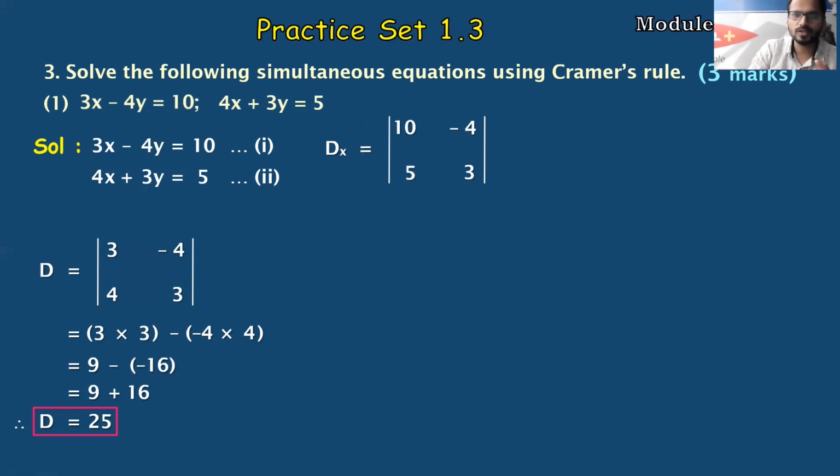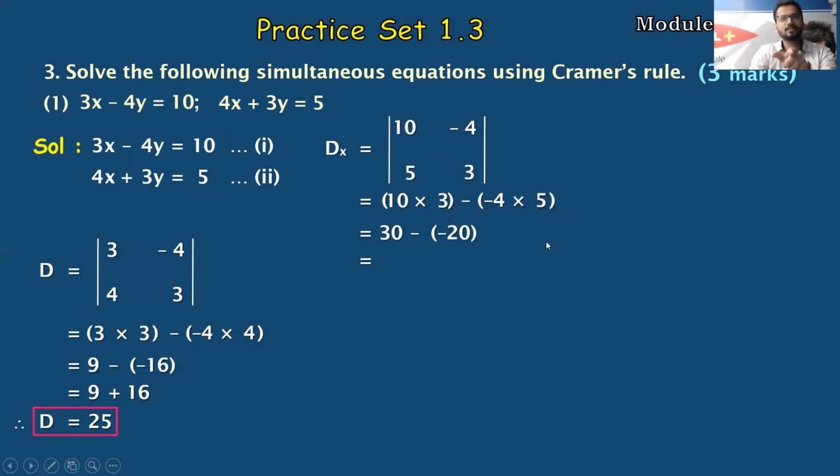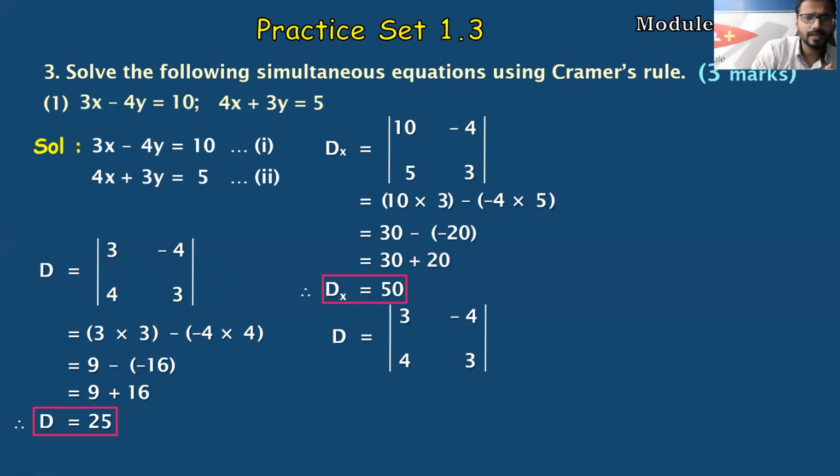And then same process, diagonally multiply. 10 threes are 30 minus 5 into minus 4 in the next bracket. So 30 minus, again see, if you observe here we have a minus sign, so minus 4 into 5 is minus 20. Again minus into minus is plus, so 30 plus 20 you will get 50. So Dx is 50.